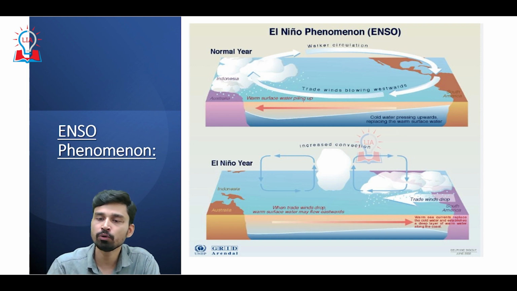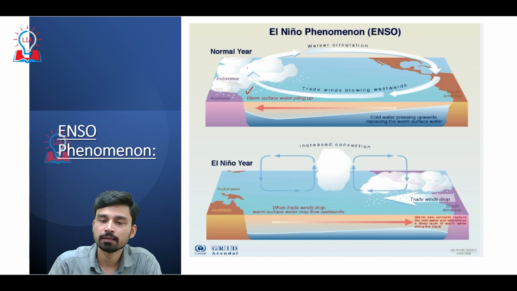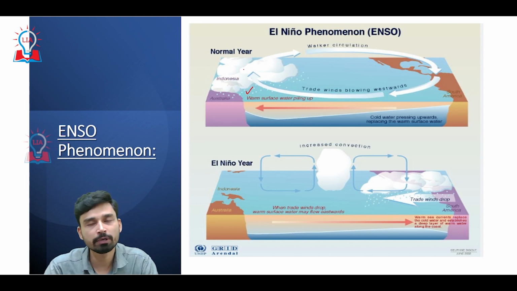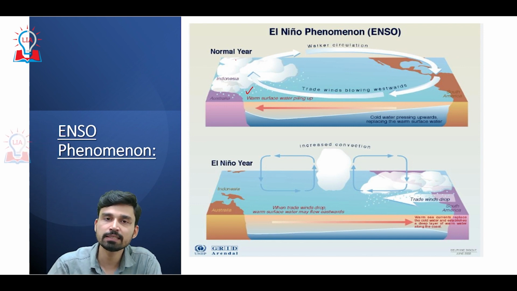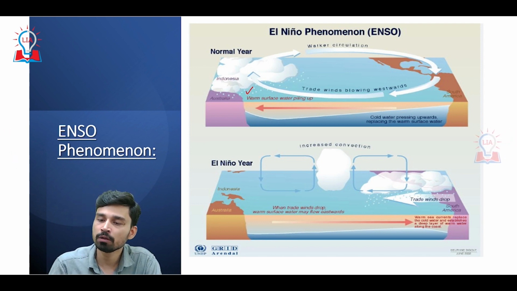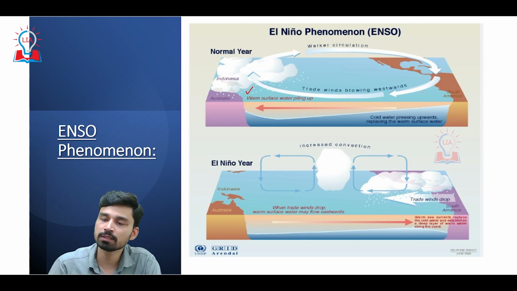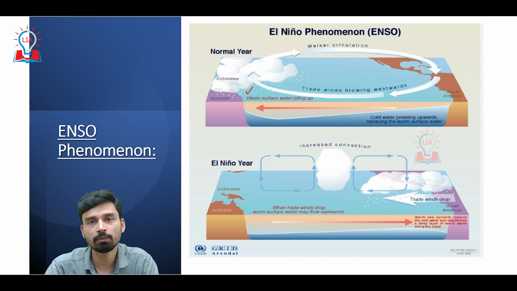In normal situations, we have higher temperature near the Australian coast, so warm air rises here, causing condensation, cloud formation and rainfall along the western coast of the Pacific Ocean, including China. At the same time, on the South American side, we have downward movement of wind that creates a high pressure belt that causes drought-like situations.